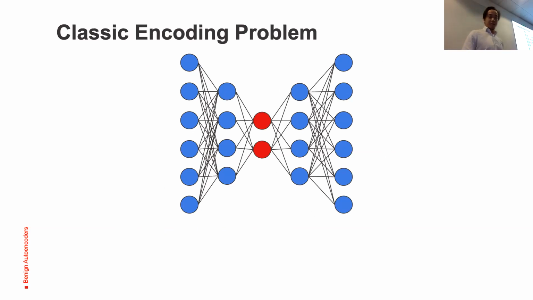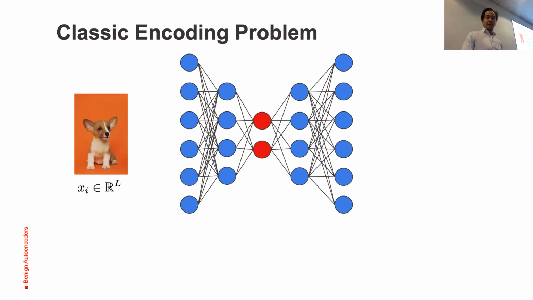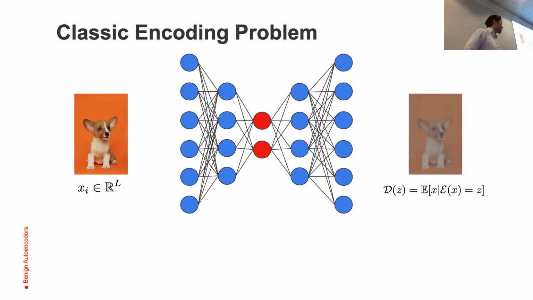In the classic encoding problem, we use these autoencoders to best reconstruct our input data. In this case, I'm showing this dog, and the goal of this autoencoder is to minimize the loss between the reconstructed data and the original data. The loss can be mean squared error, binary cross entropy, and so on.